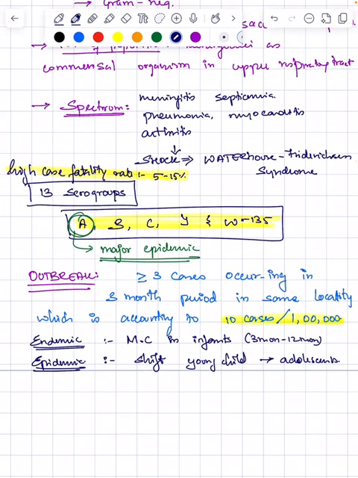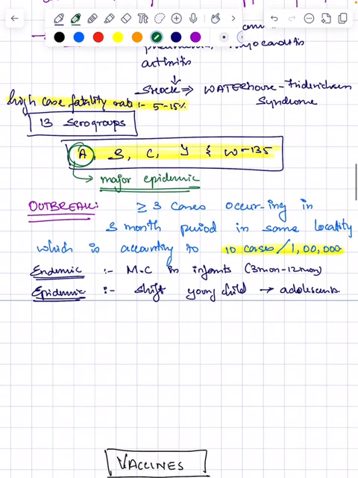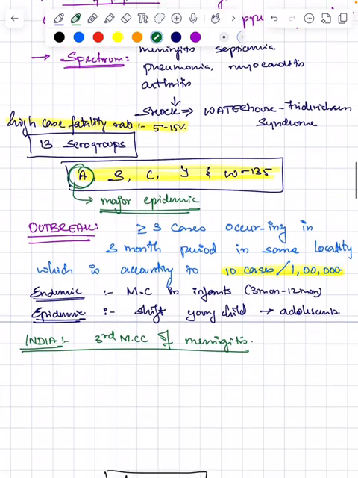Another important point is that in India, meningitis caused by Neisseria meningitidis is the third most common cause of meningitis in children. The most common cause is Streptococcus pneumoniae, second is H influenzae, and third is Neisseria meningococcus. These are the most important points you need to know in the introduction.